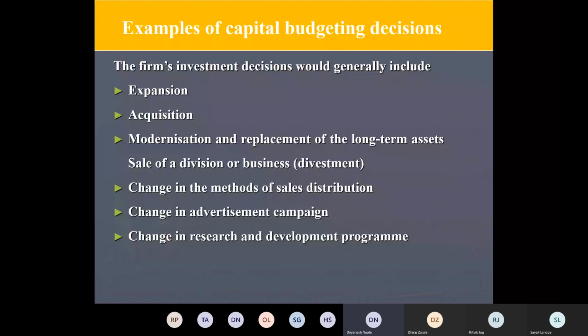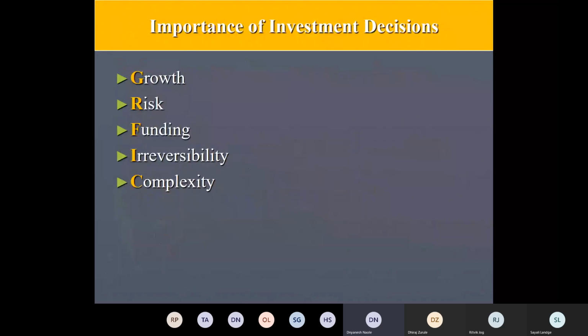Why are they so important? What things are involved when we take investment decisions? So you can remember it: GRFIC. G for growth, R for risk, F for funding, I for irreversibility, and complexity. So these are the points which make the investment decisions or capital budgeting decisions very important.